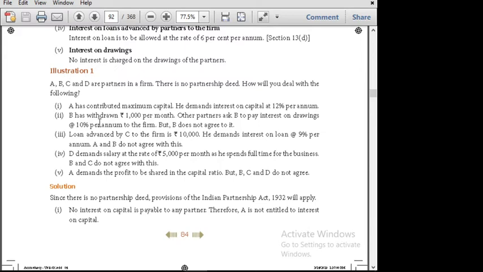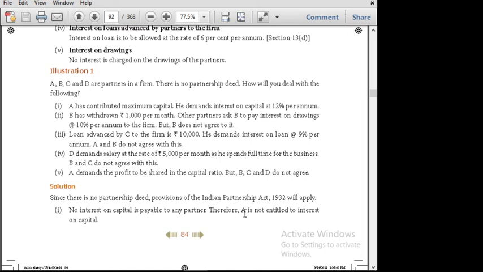Akash has contributed maximum capital. He demands interest on capital at 10%. Your answer will be: no interest on capital is payable to any partner. Therefore, Akash is not entitled to interest on capital. You have to write it in full sentences. Here they have given A, in the exercise they have given Akash.